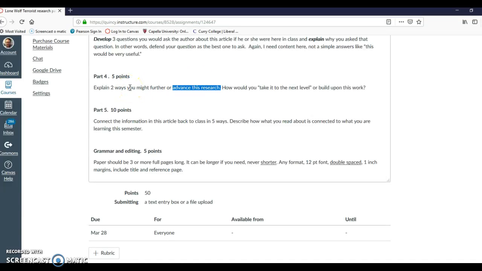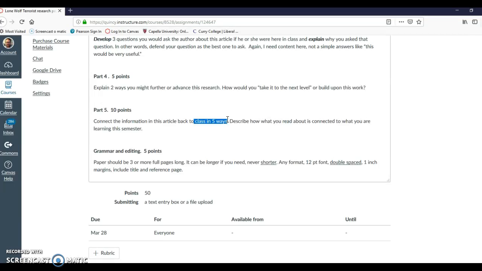So if they only looked at white guys, maybe you might say, I would look at white and black guys or other races. If they only looked at America, you might say, I would expand this research by looking at other continents or other countries or other police forces, right? That would expand the research. 2 things there.